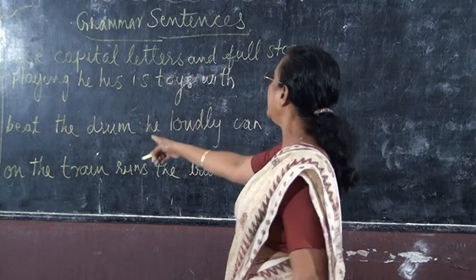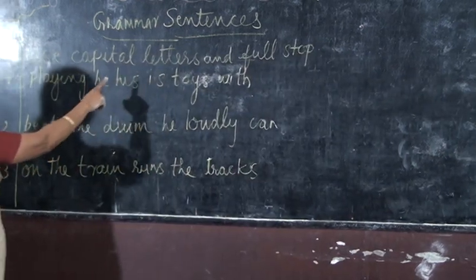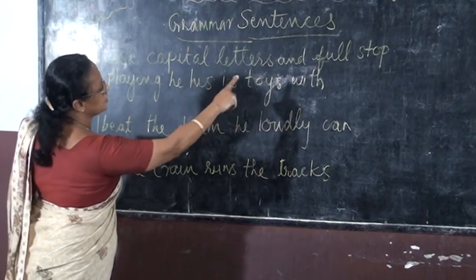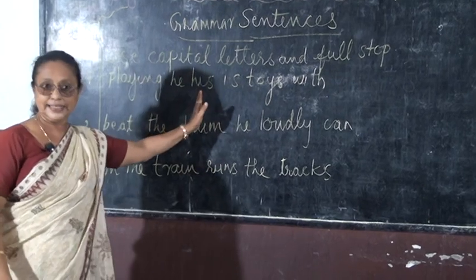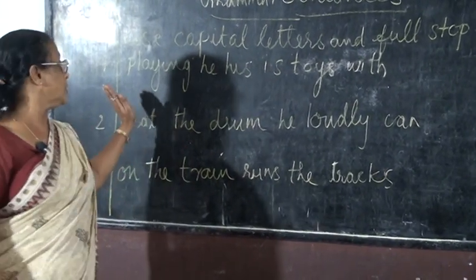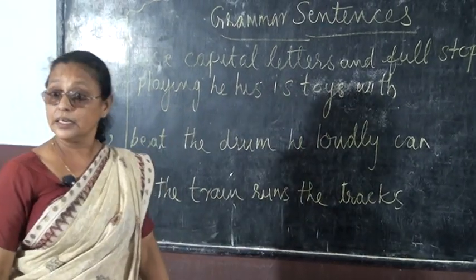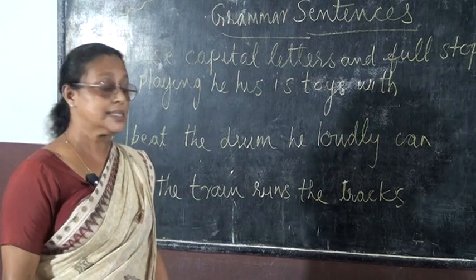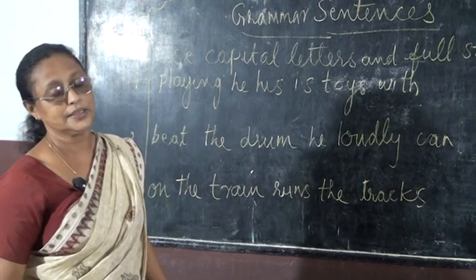So, playing, first one: playing, he, his, is, toys, with. This is not a sentence in the proper way, so what you should do is make the sentence in the proper way. How can we write it, my dear children? He is playing with his toys.